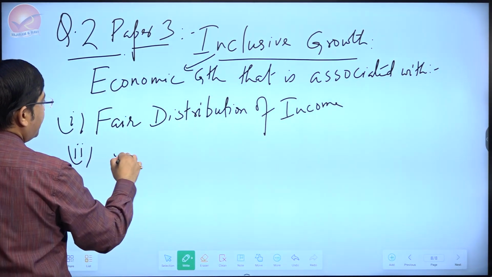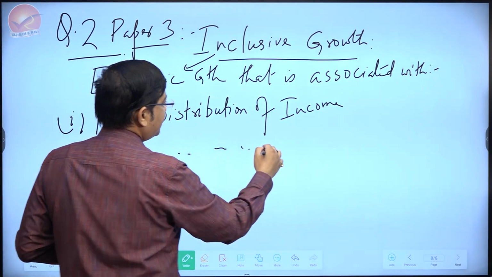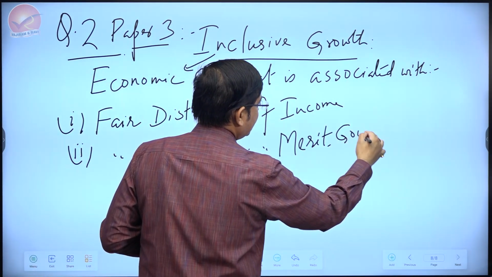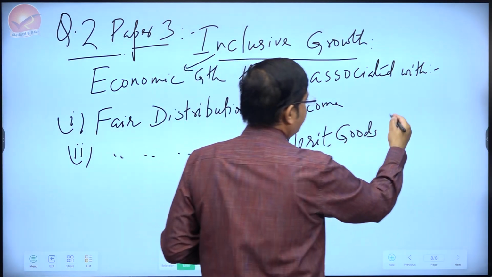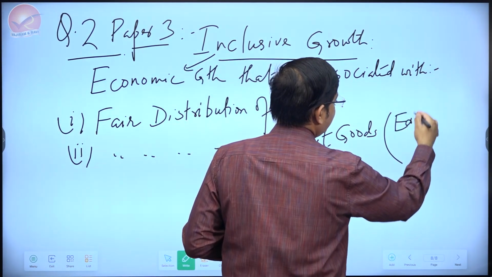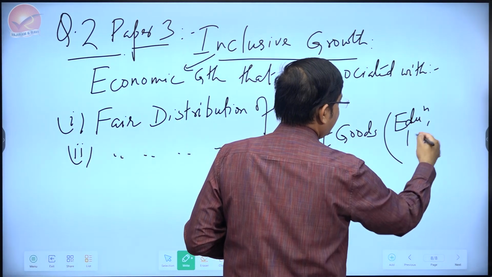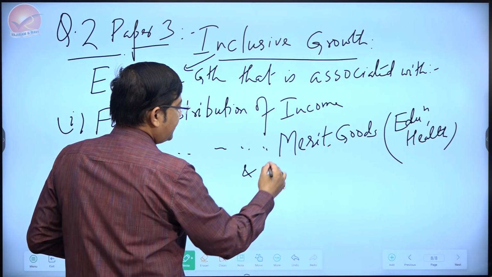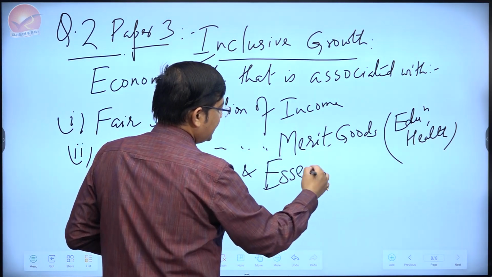Then fair distribution of merit goods. Some common examples can be education, healthcare, etc., as well as essential services.